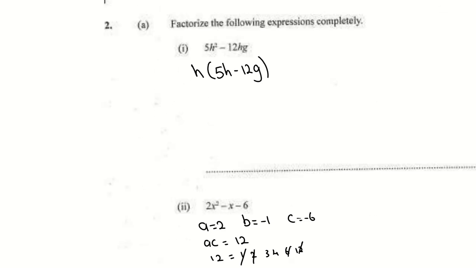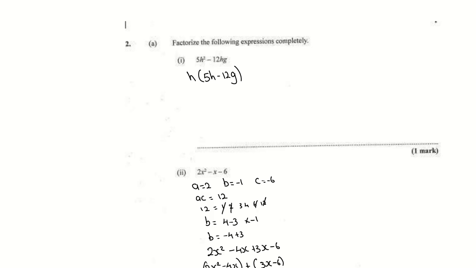Okay, now we're going to be doing January 2020. First question, they asked to factorize. 12 and 5 have nothing in common, so you just leave it. Then h squared and hg have what in common? h. h times what would give you 5h squared? h times 5h. h times what would give you minus 12hg? h times minus 12g. And that would be the answer.